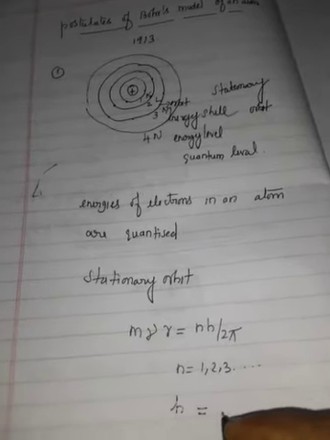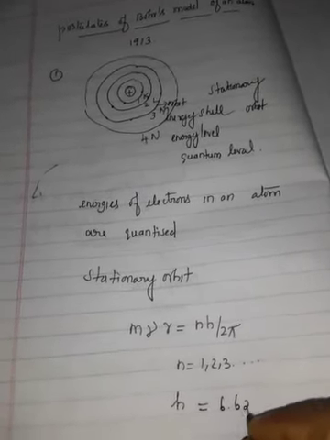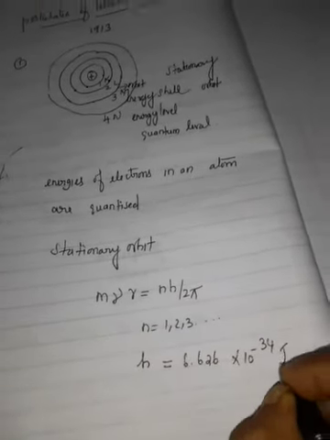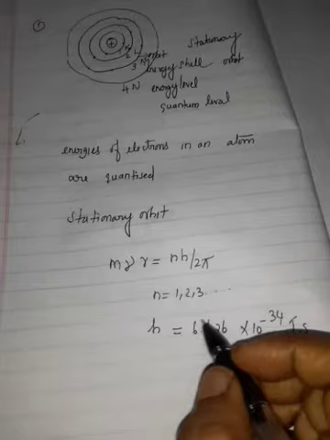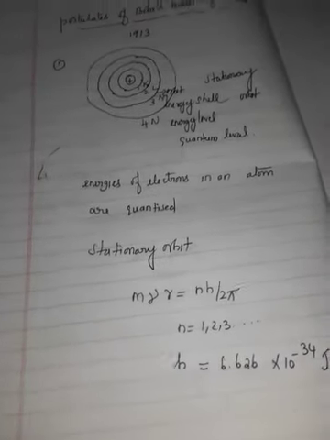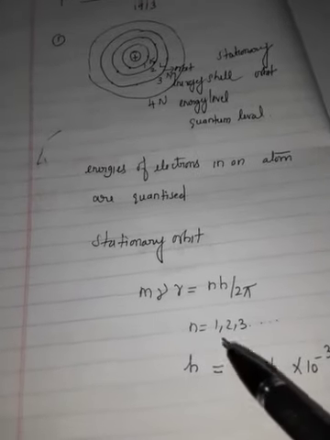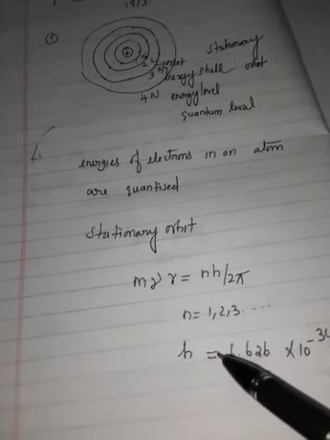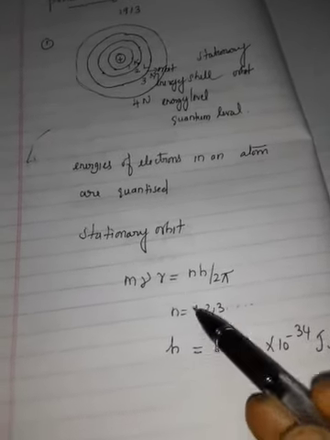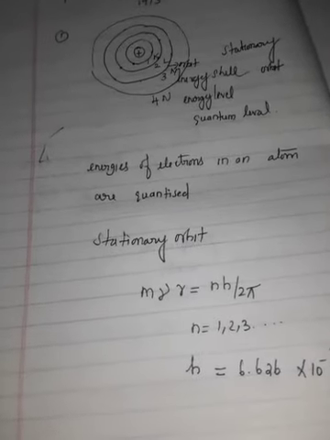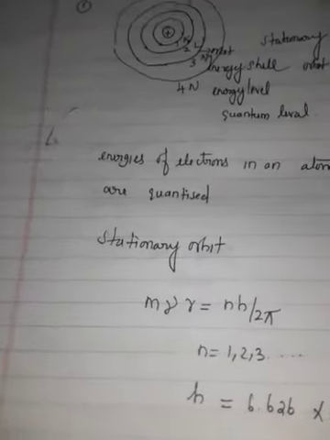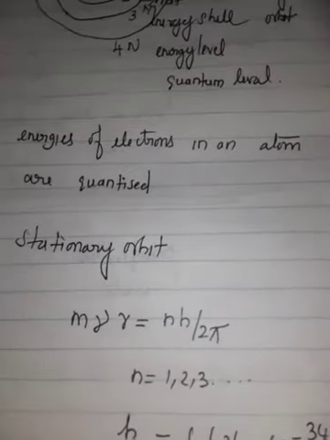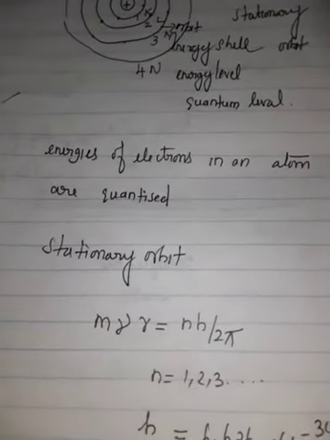This value you have to learn by heart, 6.626 into 10 power minus 34 joule second. So electron revolving in a particular path has the angular momentum mvr equal to nh by 2 pi. In other words, the angular momentum of an electron in an atom is quantized.